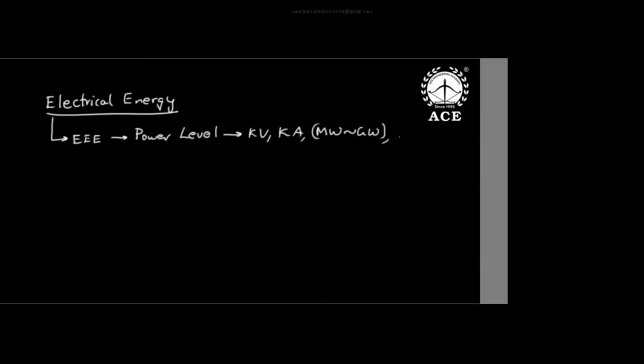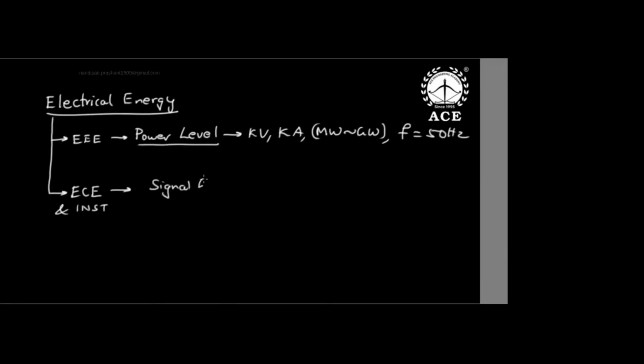But the frequency of the power system is 50 Hz, low level only. So electrical people study this energy at power level, which is high voltage, high current, high power, but the frequency in a power system is a constant 50 Hz. All their transmission line towers and big power poles work with high voltage and high current. But their frequency is how much? 50 hertz. But the same energy is studied by ECE and instrumentation students at